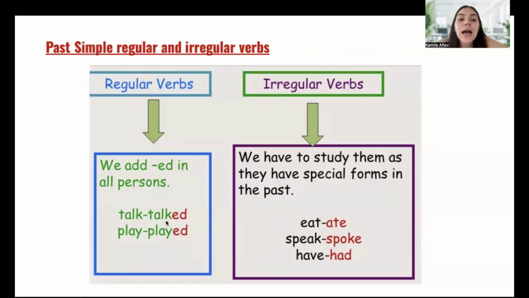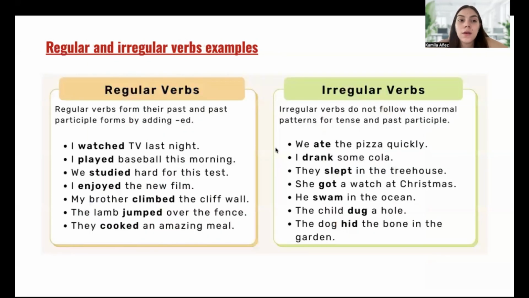And irregular verbs just change because of their form in the past. For regular and irregular examples, we saw some already. So these will be all the lessons and topics for right now.